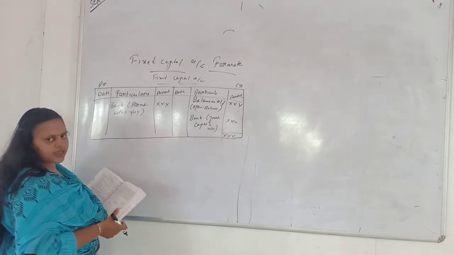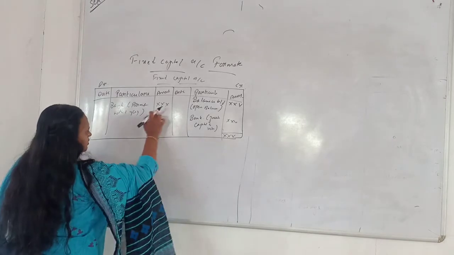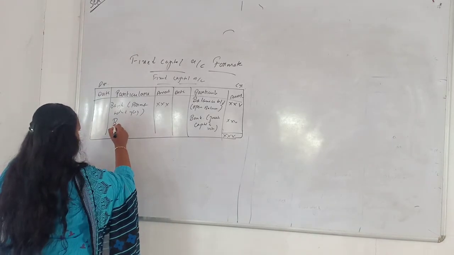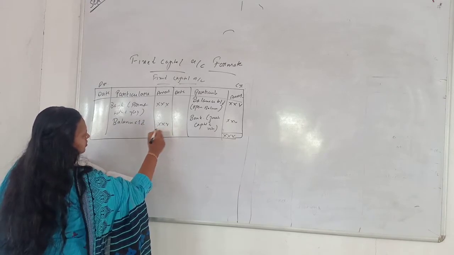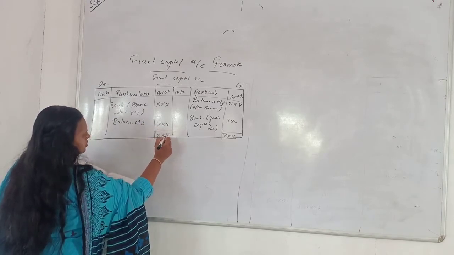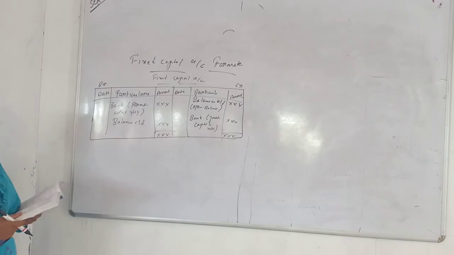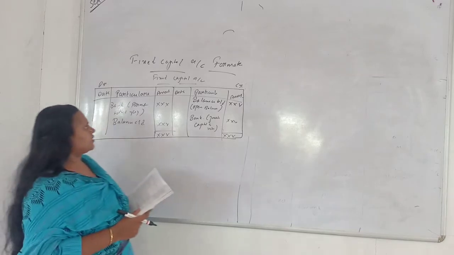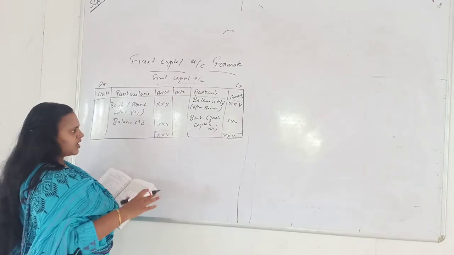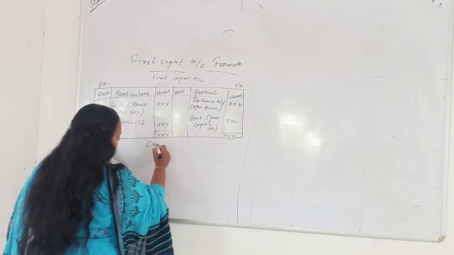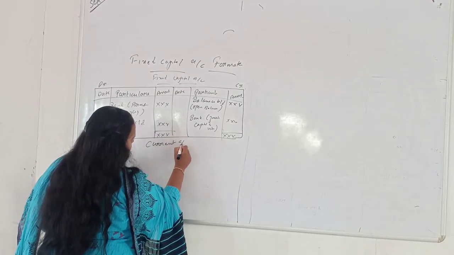Afterwards, balancing. Balance carried down. This is the format of the partner's capital account. Now we will see the other account in fixed capital, that is the current account of a partner.